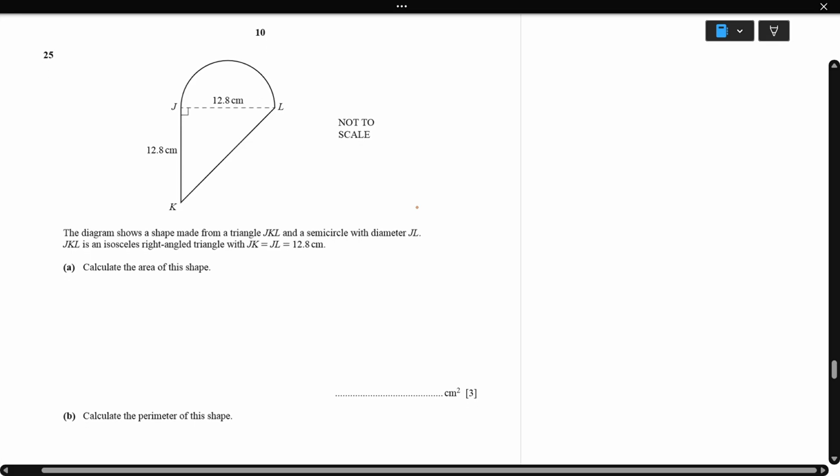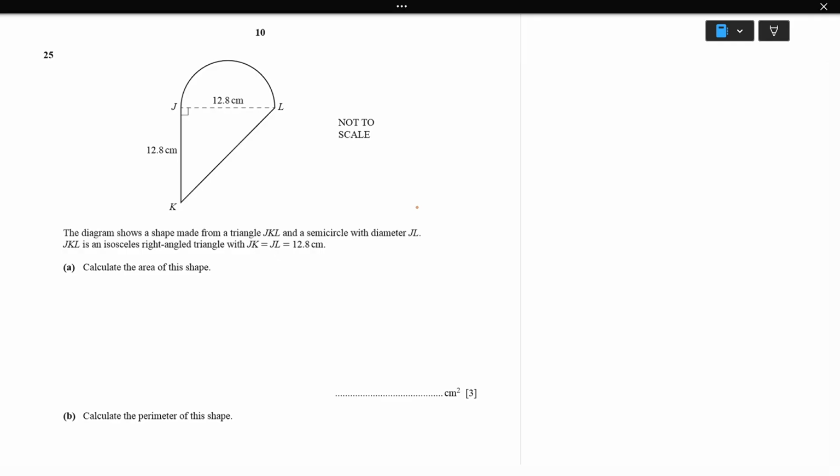The diagram shows a shape made from a triangle JKL and a semicircle with diameter JL. So JKL is an isosceles right angle triangle with JK equal to JL equal to 12.8 centimeter. Calculate the area of this shape. So first, the total area. First we'll find out this area. So it's a triangle, right?